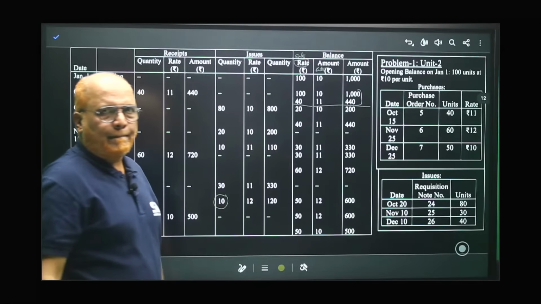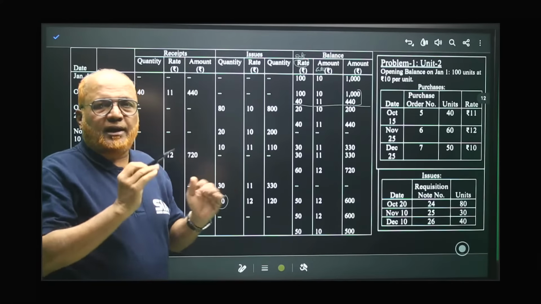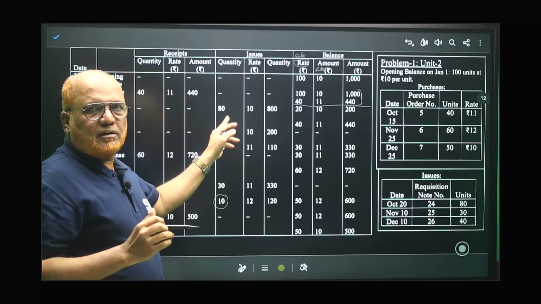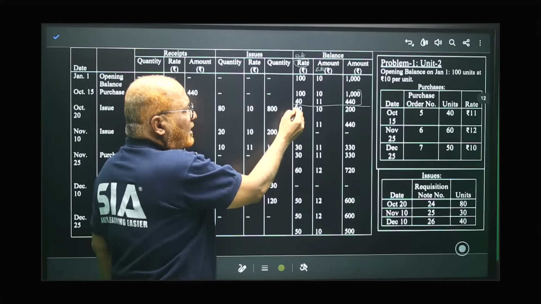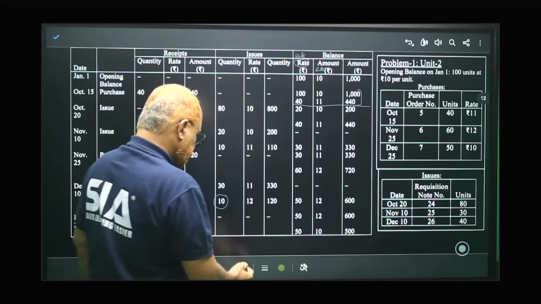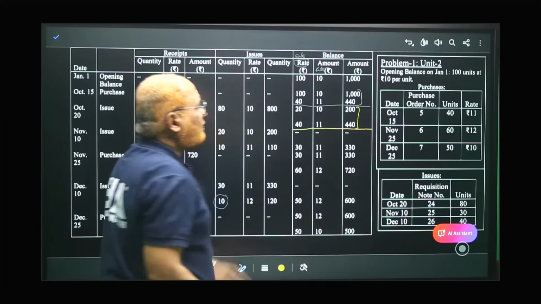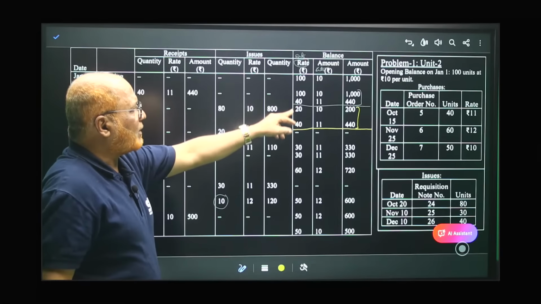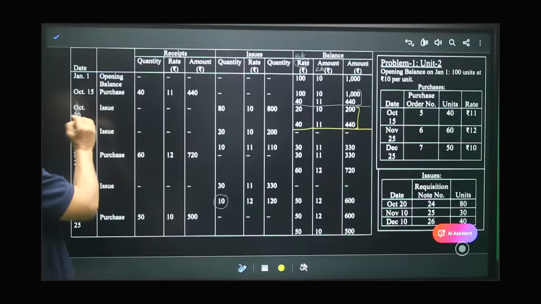So 800. Out of these two stocks, the old stock we will issue first, right? So out of 100, 80 are issued. So remaining 100 minus 80, 20 units will remain. And the second lot of 40 units will be as it is. We have not touched it. So these are the balances after making the issue of 80 units. After issue of 80 units, 20 units remaining from 100 and 40 as it is. So these are the balances. On which date? October 20th.